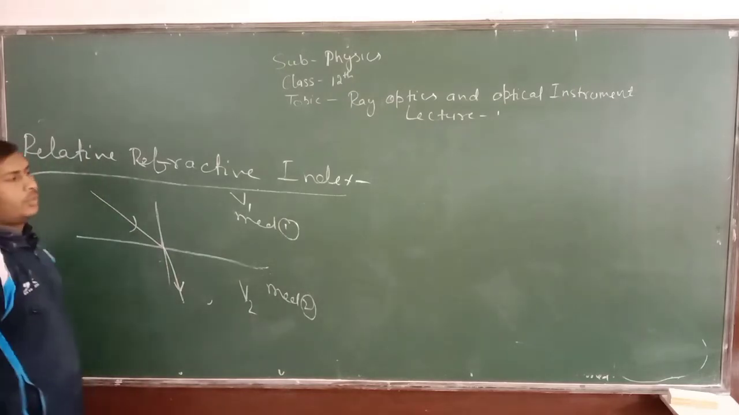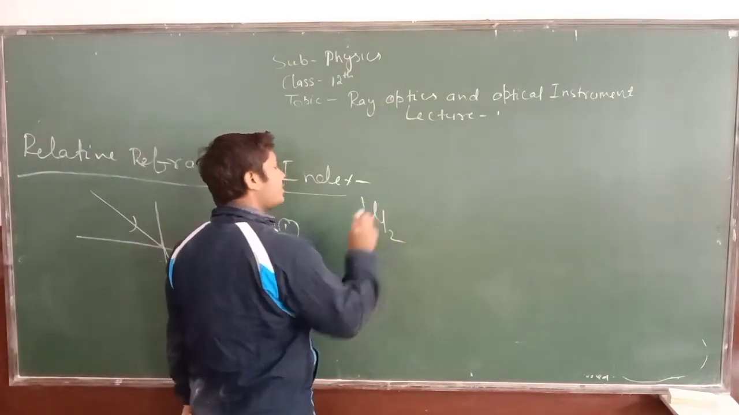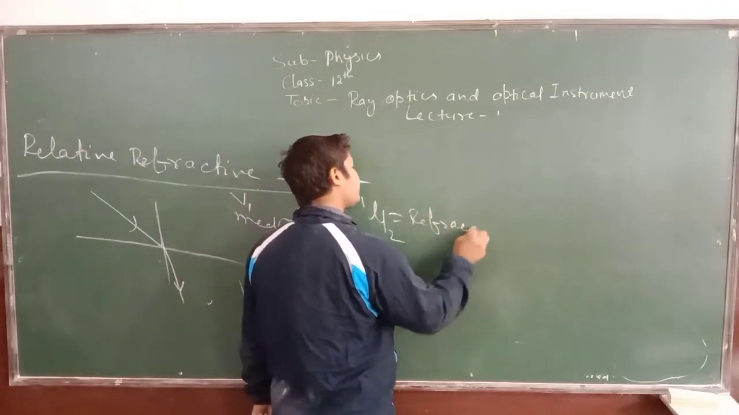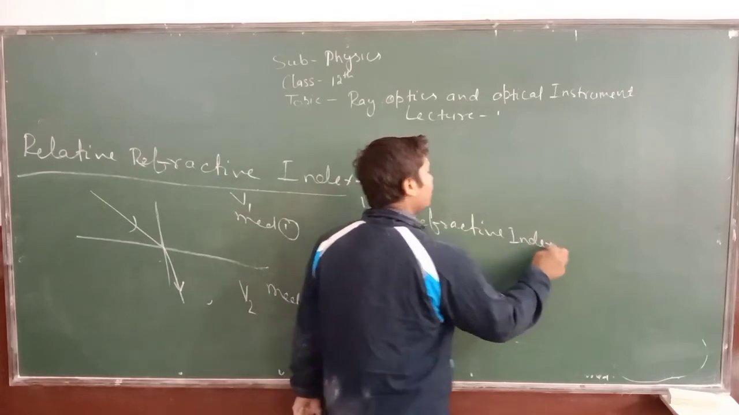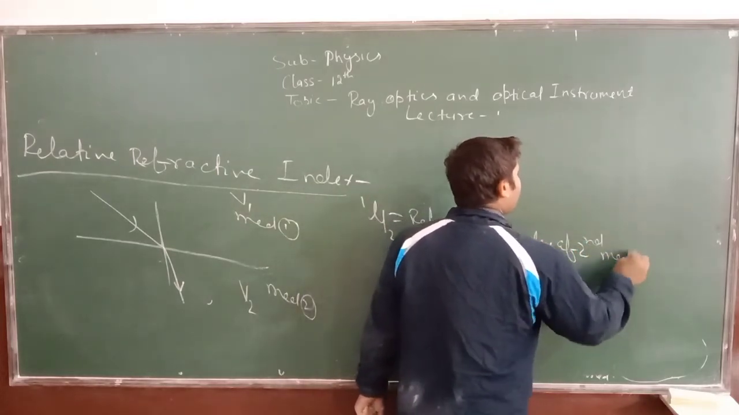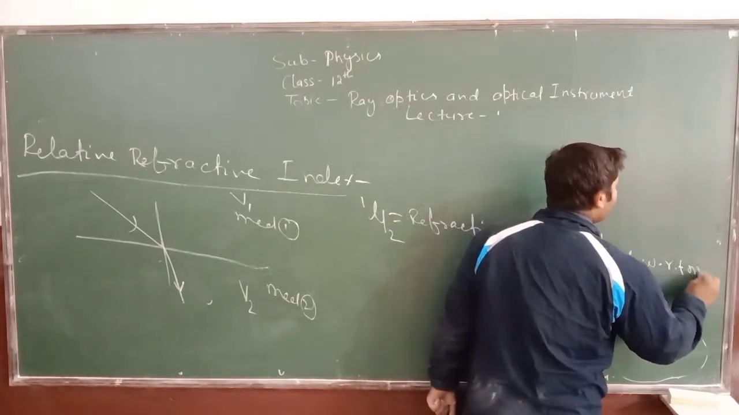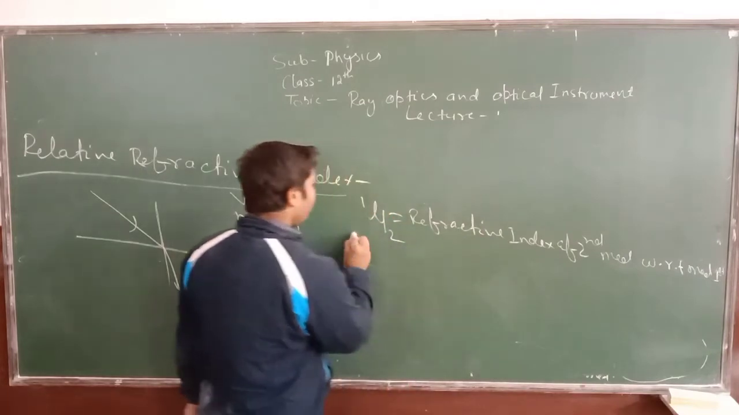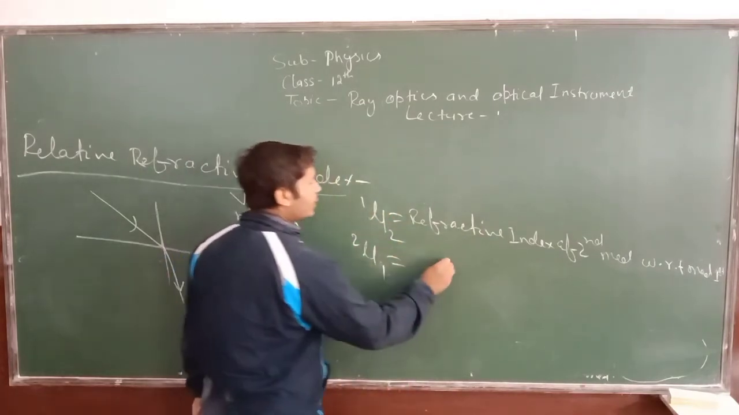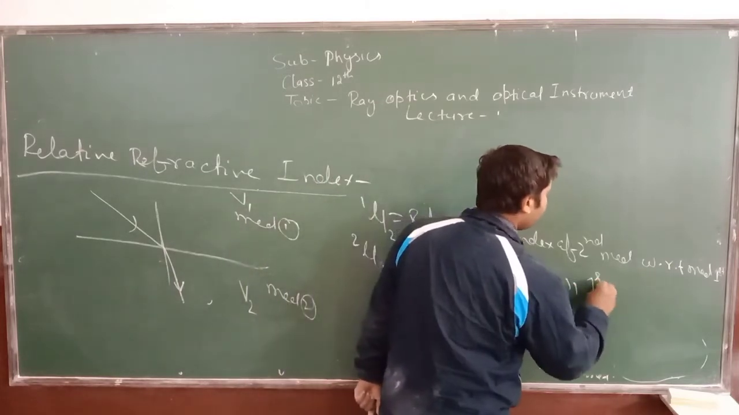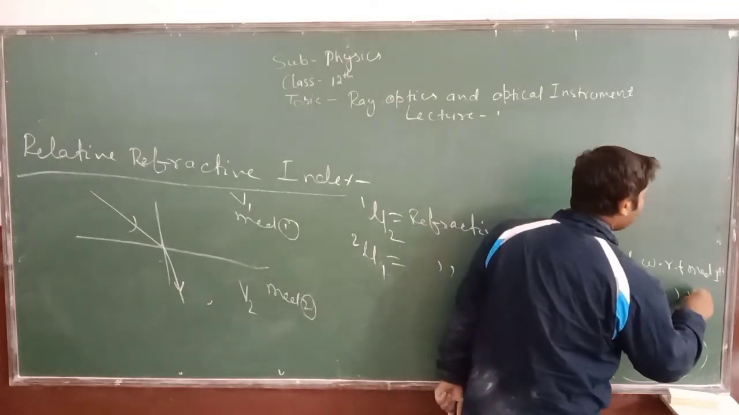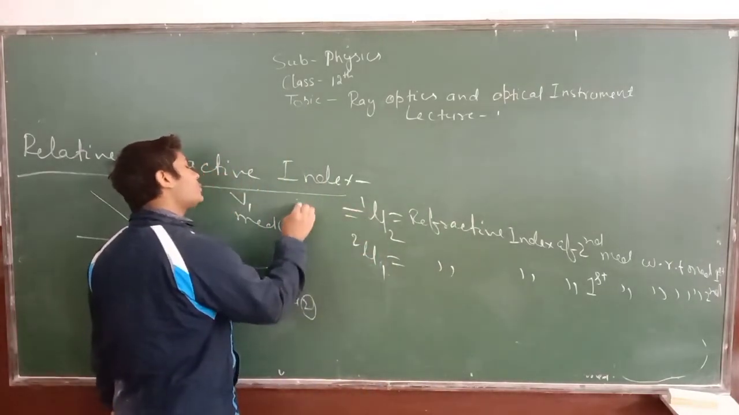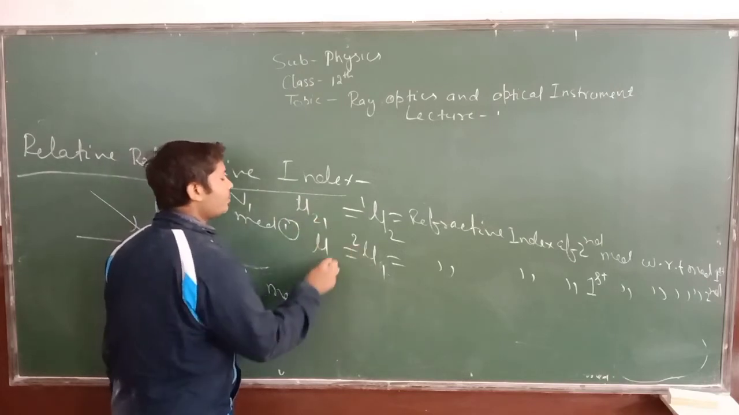So the relative refractive index is written by the symbol 1 mu 2, which means that it is the refractive index of second medium with respect to first medium, and 2 mu 1 is equal to the refractive index of first medium with respect to second medium. 1 mu 2 sometimes is also written like mu 21, and this is also written sometimes mu 12.